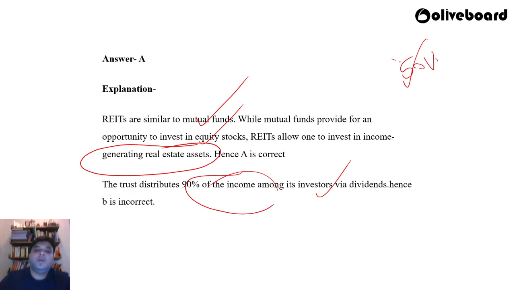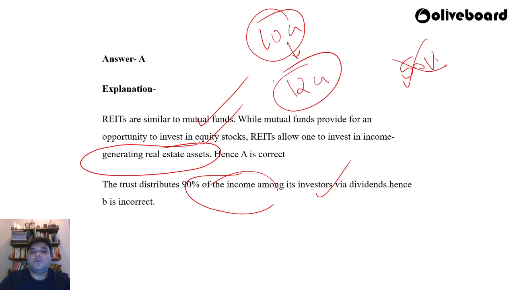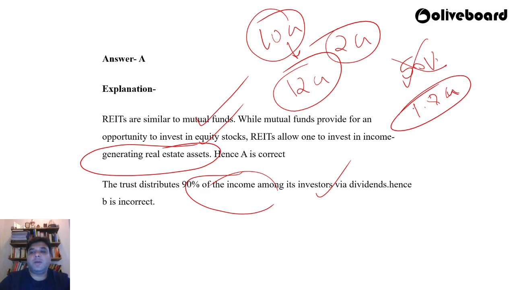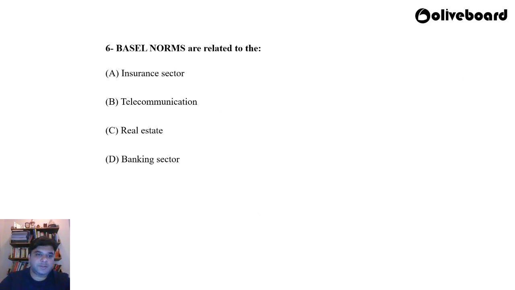50%. No. Suppose you have invested 10 crore rupees and you made a profit, or rather, not you, but the trust. If the total size of the real estate investment trust in a particular project was 10 crores, and when it was sold at 12 crores, how much profit is there? 2 crores. Now out of these 2 crores, 1.8 crore will be distributed amongst the investors of the REIT. So this is how income distribution is done under REITs.